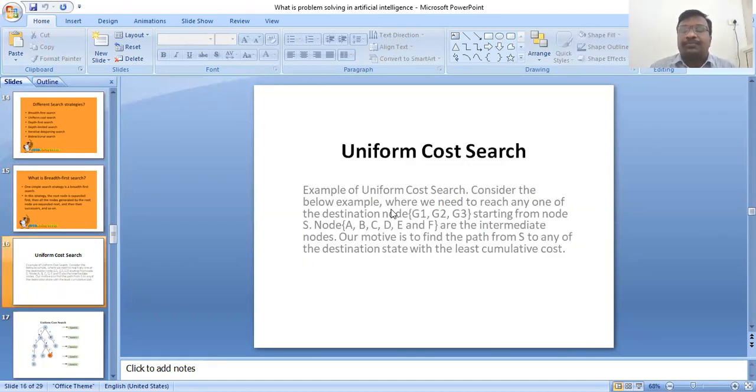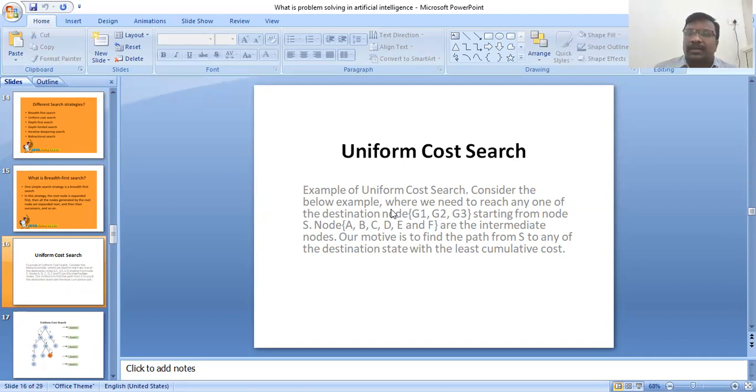Now we are discussing uniform cost search. Taking a uniform cost search example, consider the graph below, where we need to reach any one of the destination points. G1, G2, G3 are the goals, starting from node S. The nodes A, B, C, D, E, and F are the intermediate nodes. Our motive is to find the path from S to any of the destination states with the least cumulative cost.